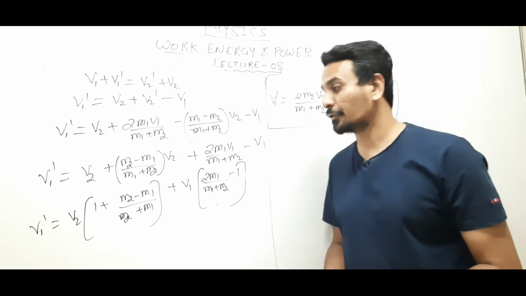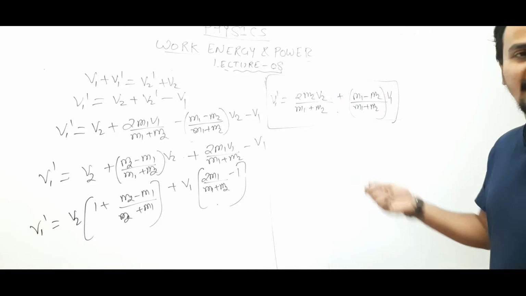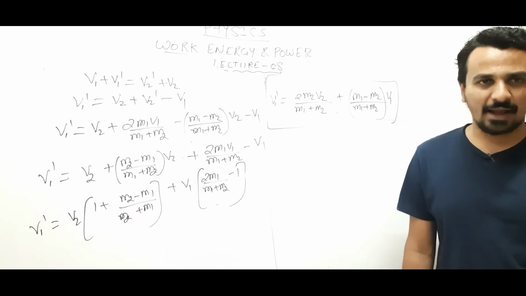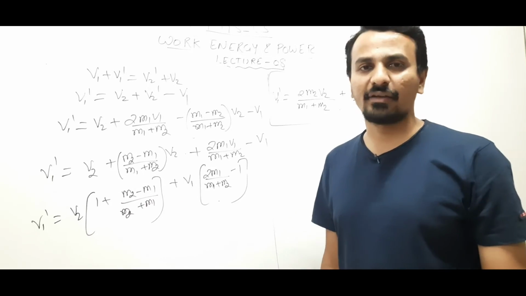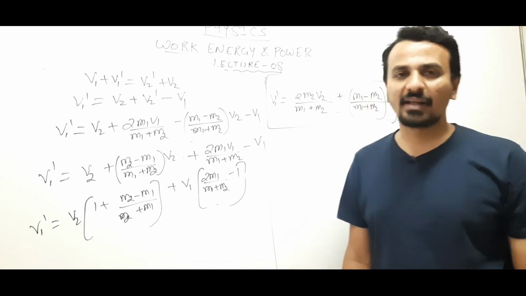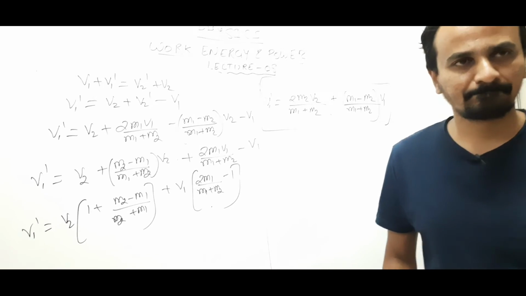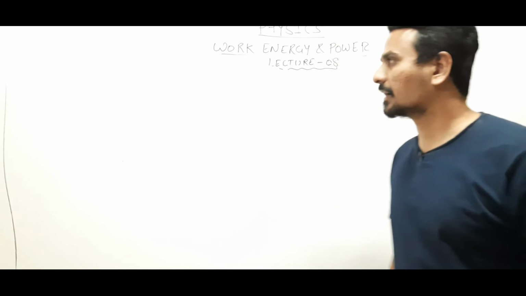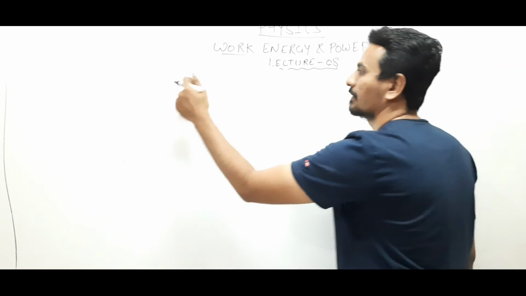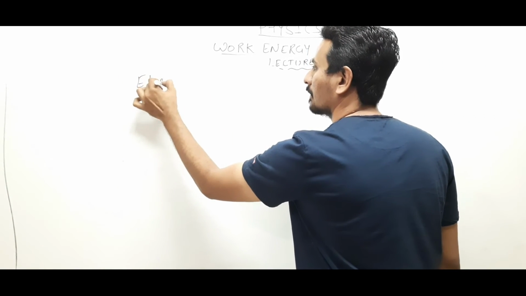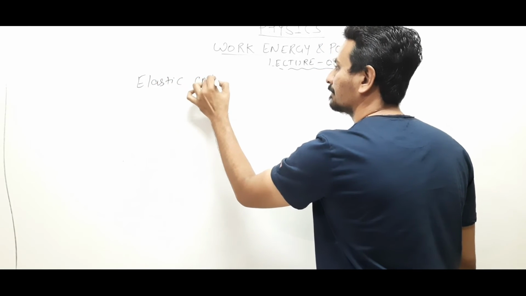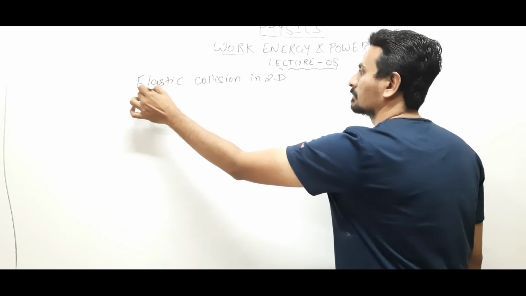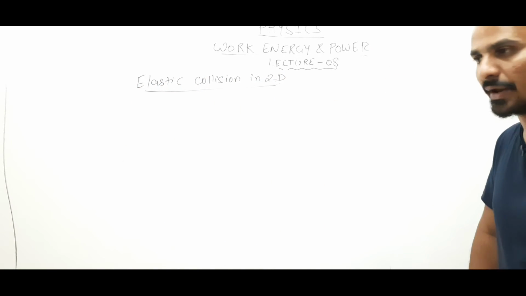Well, sometimes you have to remember the formula of v1 dash and v2 dash, right? So this was elastic collision in one dimension. Now we'll see elastic collision in two dimensions, right? And then we'll solve the questions. Okay, so now we'll discuss elastic collision in two dimensions.